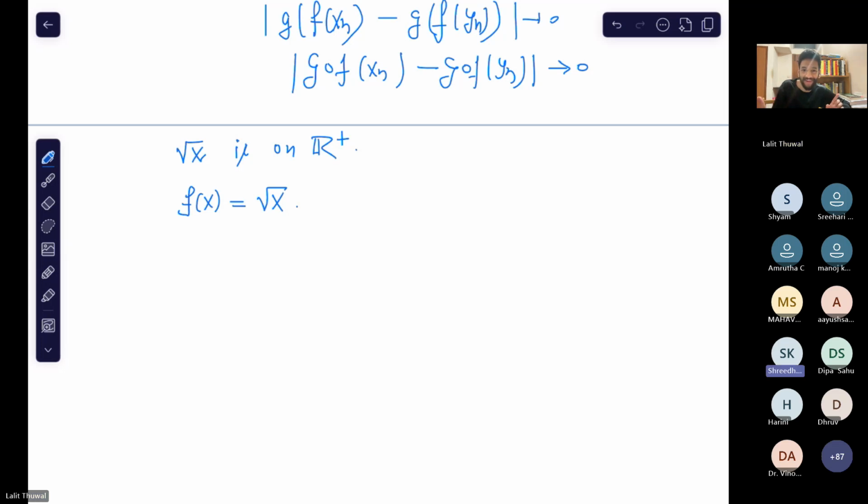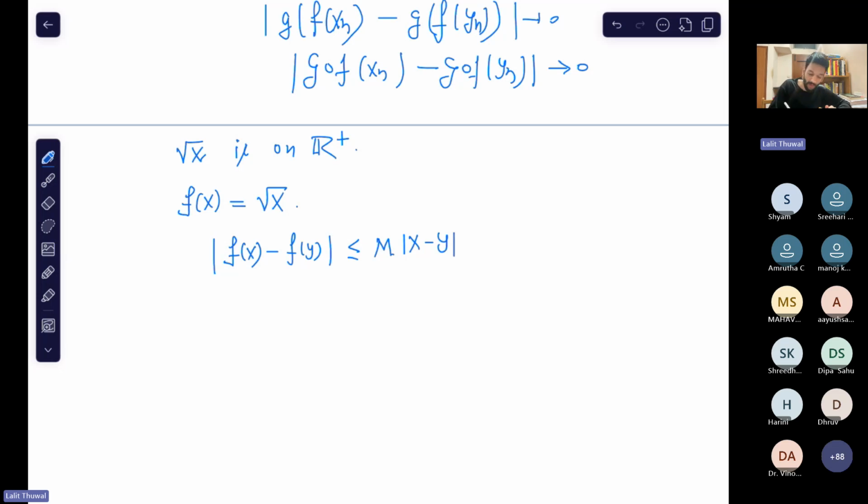You can do that on a suitable interval. So |f(x) minus f(y)| is less than or equal to m times |x minus y|.